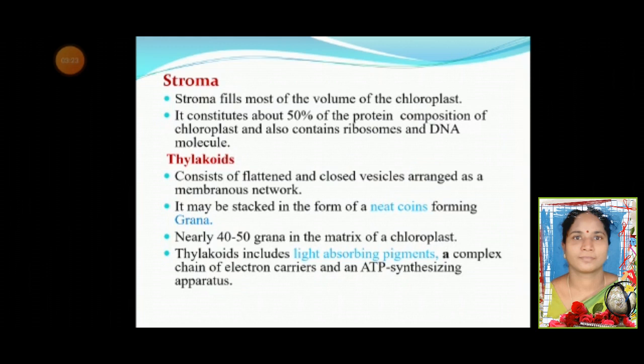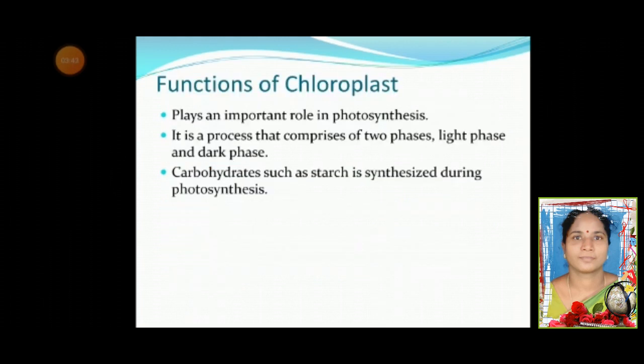Thylakoids are nothing but flattened and closed vesicles arranged as a membranous network. They may be stacked in the form of neat coins forming grana. Nearly 40 to 50 grana are seen in the matrix of the chloroplast. Thylakoids include light-absorbing pigments, a complex chain of electron carriers, and an ATP synthesizing apparatus. Functions of chloroplast: they play an important role in photosynthesis, a process that comprises two phases, light phase and dark phase, which utilizes sunlight, carbon dioxide, and ATP molecules to synthesize carbohydrates such as starch.